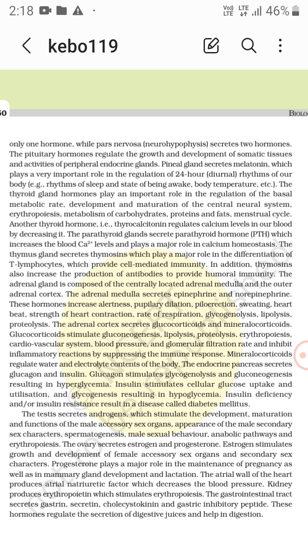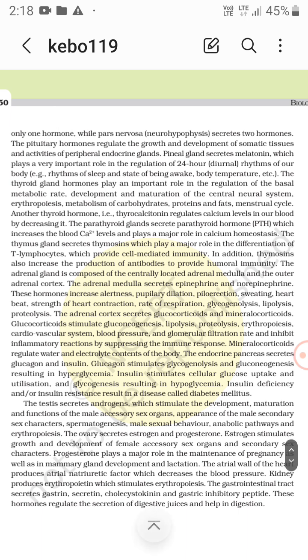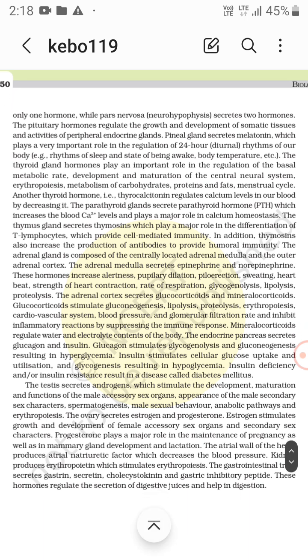Now the thymus gland secretes thymosin, which plays a major role in the differentiation of T lymphocytes, which provide cell mediated immunity. The thymus gland, which is an endocrine gland, secretes thymosin, a hormone that differentiates T lymphocytes for cell mediated immunity. Thymosin also promotes the production of antibodies, providing humoral immunity.